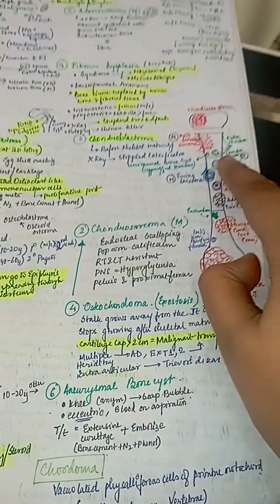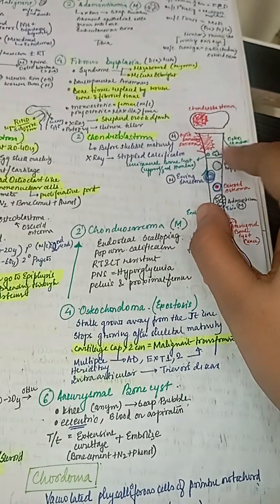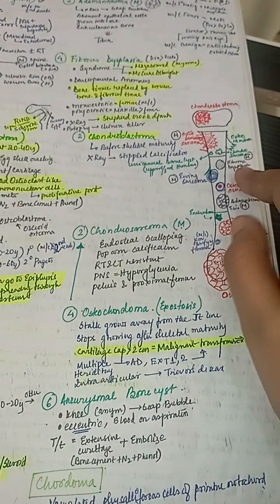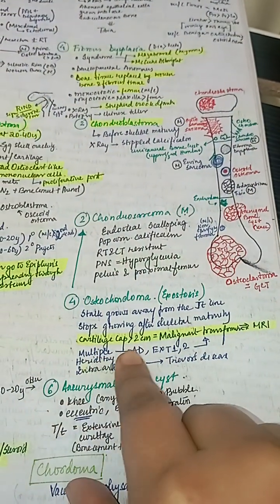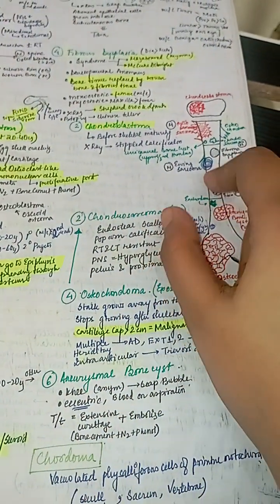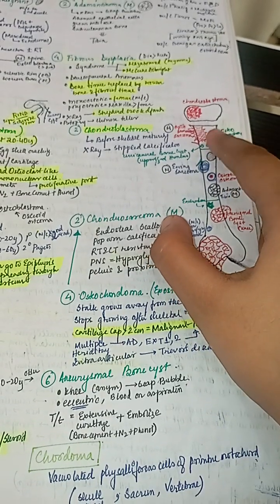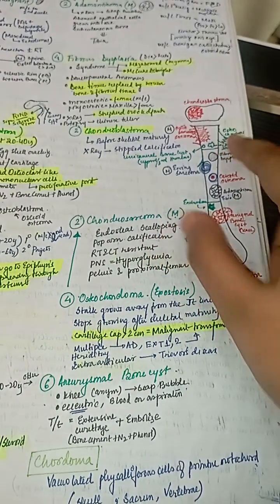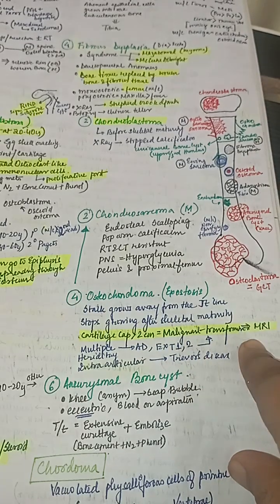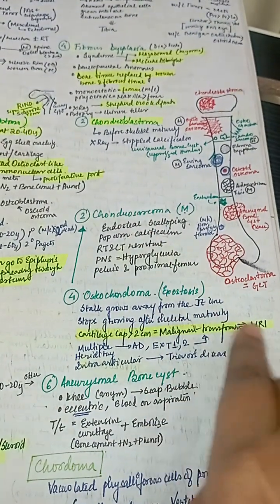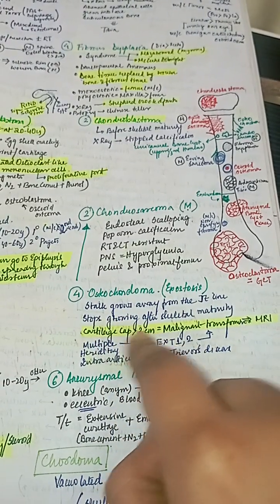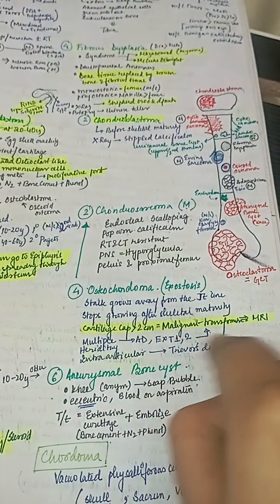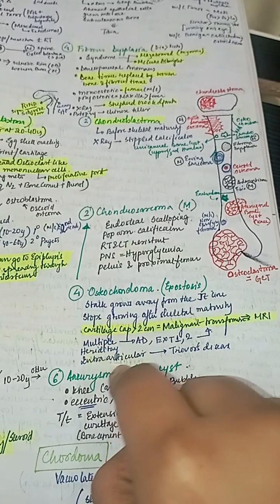Osteochondroma grows away from the junction of the bone and stops growing after skeletal maturity. A cartilage cap more than 2 centimeters indicates malignant transformation to chondrosarcoma. It is seen by MRI. More than 2 centimeter cartilage cap indicates malignant transformation.